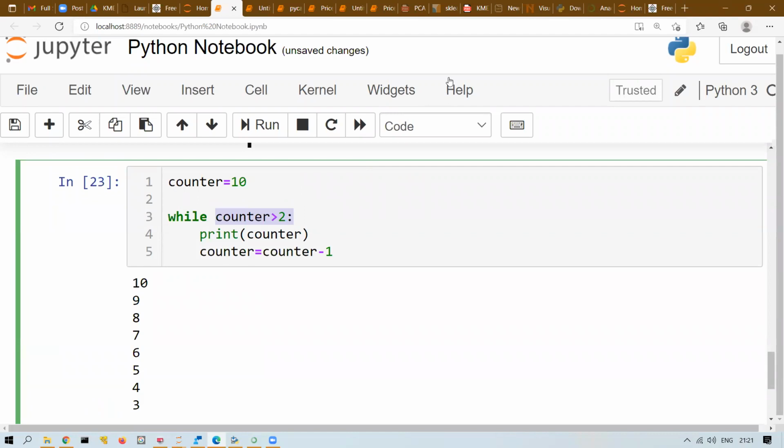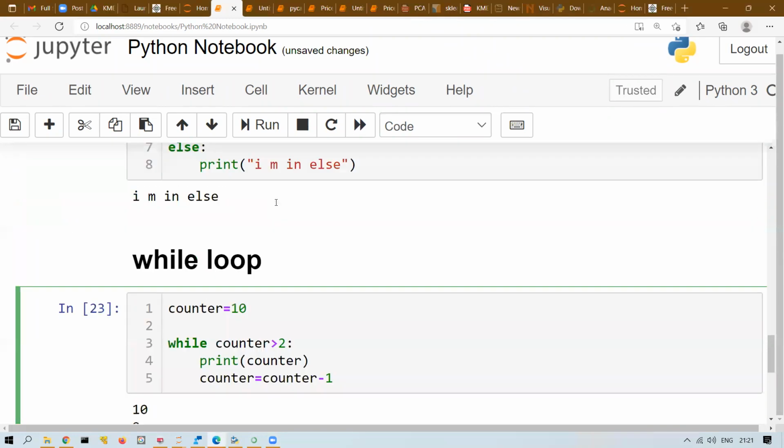Let me repeat. While loop is something which, if the condition is false, will come out of the loop, and until then it will run or execute inside the loop. Okay. Now we will discuss the next one, that is the for loop.